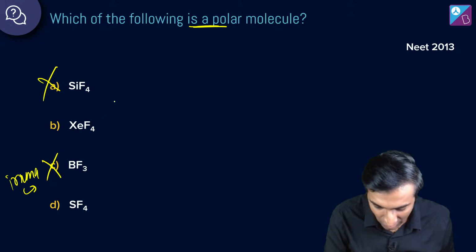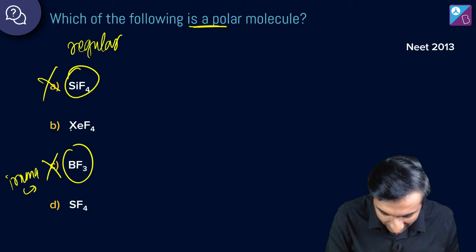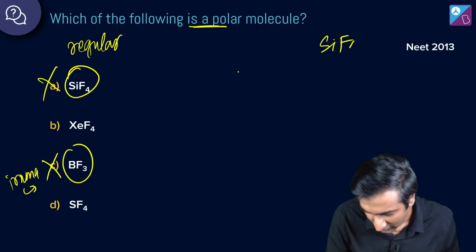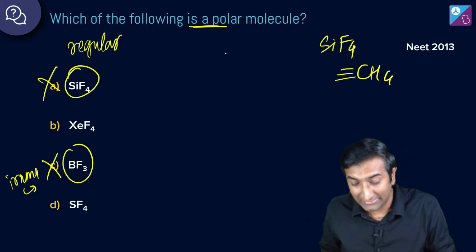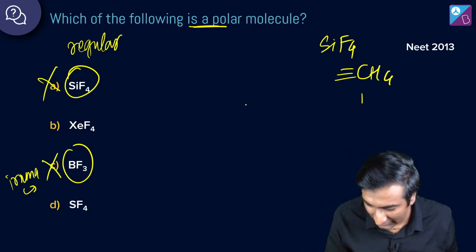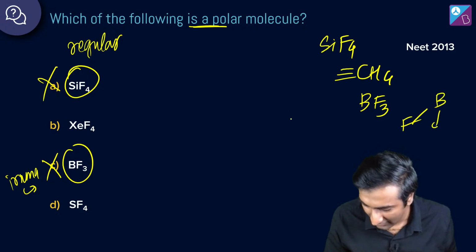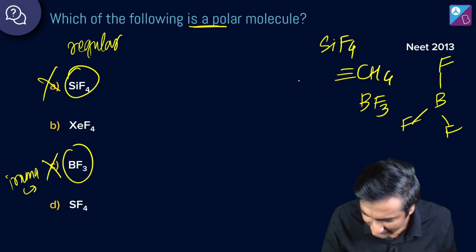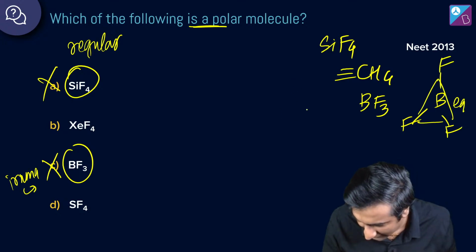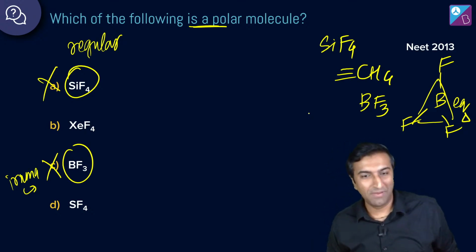A is a regular geometry. This is also regular. SiF4 is the same as CH4, because silicon comes below carbon, right? And BF3, how many times have we done BF3? BF3, equilateral triangle guys. This is an equilateral triangle, so C will not be the answer. C will not be it, so B or D?